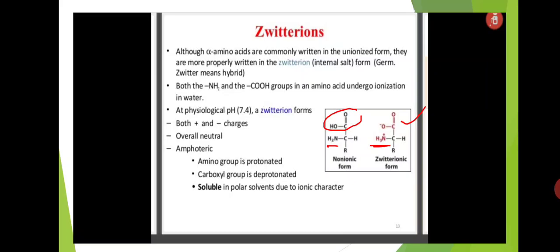Both the NH2 and COOH groups in an amino acid undergo ionization in water, and this zwitterion pH value is 7.4, and both positive and negative charges are present. Overall, the zwitterionic form is neutral. In zwitterion form, the amino group is protonated and forms NH3 plus, and the carboxyl group is deprotonated and forms COO minus group.